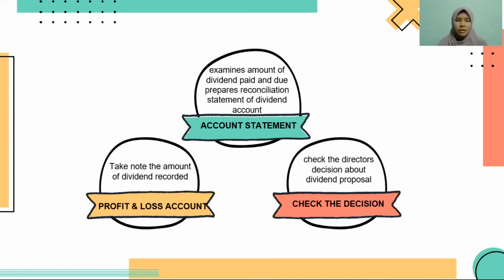Number 5 is the account statement. Examine the amount of dividend paid and due, and prepare a reconciliation statement of the dividend account. The auditor also must examine the amount of dividend paid in the account statement. In case of discrepancy, the auditor should make a detailed check so that the errors can be detected.